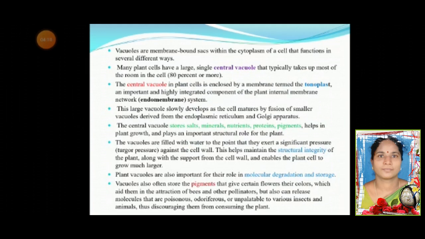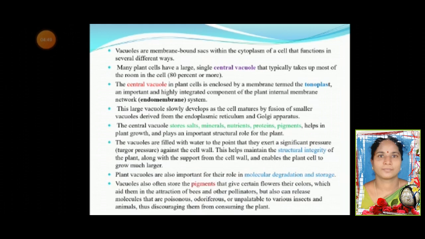nearly 80%. The central vacuole in plant cells is enclosed by a membrane termed the tonoplast, an important and highly integrated component of the plant internal membrane network system. This large vacuole slowly develops as the cell matures by fusion of smaller vacuoles derived from the endoplasmic reticulum and Golgi apparatus. The central vacuole stores salts, minerals, nutrients, proteins, and pigments, helps in plant growth, and plays an important structural role in the plant.